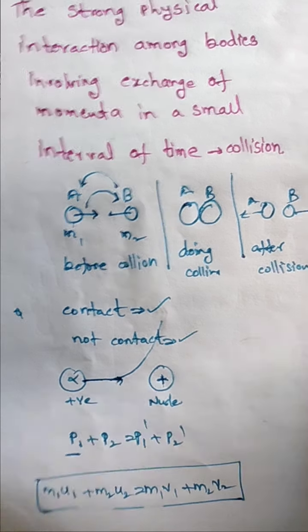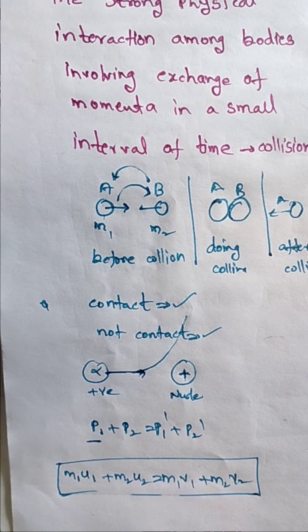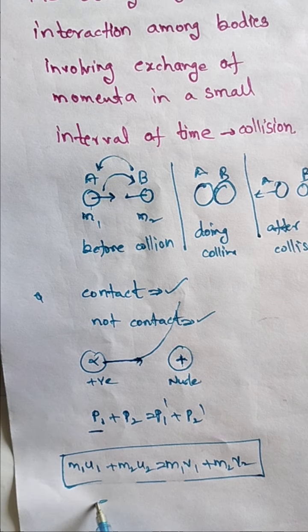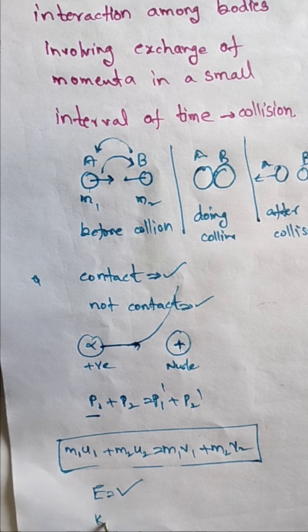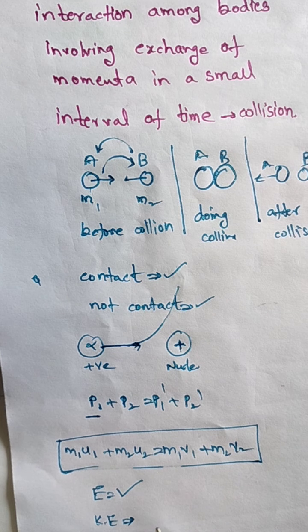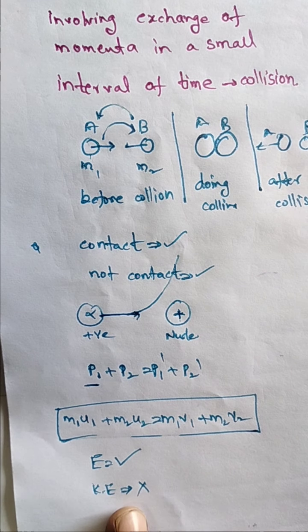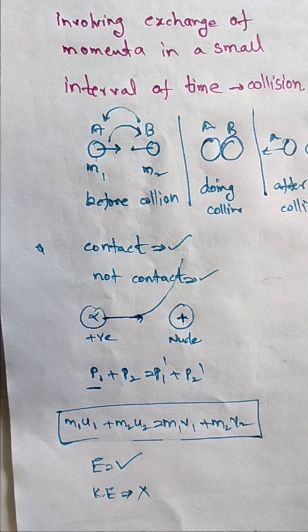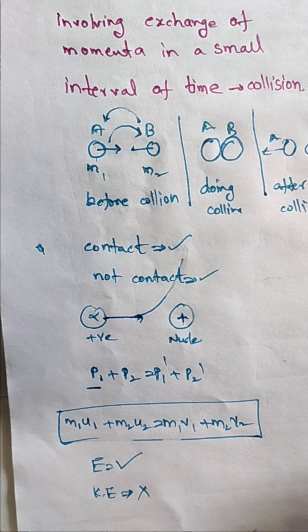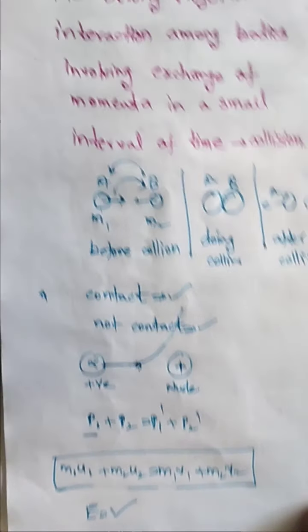In this collision, the total energy is always conserved, but the total kinetic energy of the system is not necessarily conserved. The total energy will be conserved, but the kinetic energy may or may not be conserved. So what is a collision?